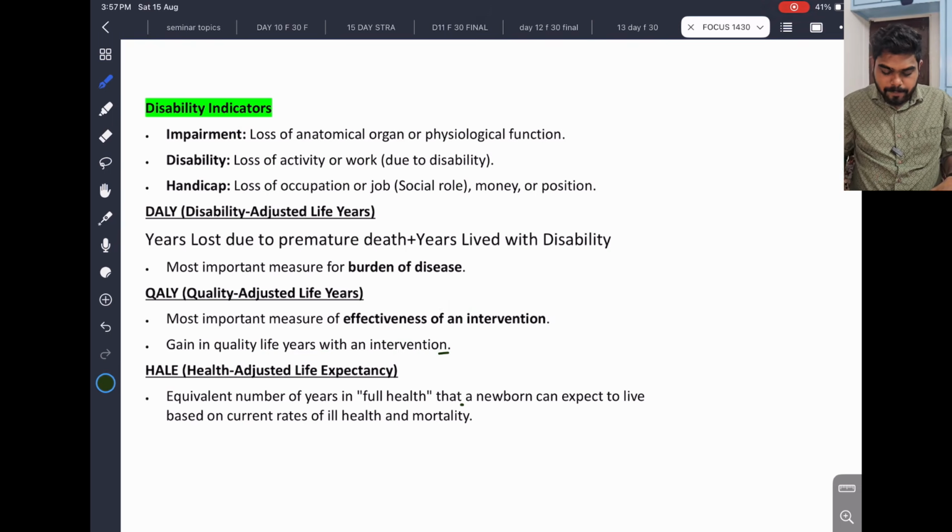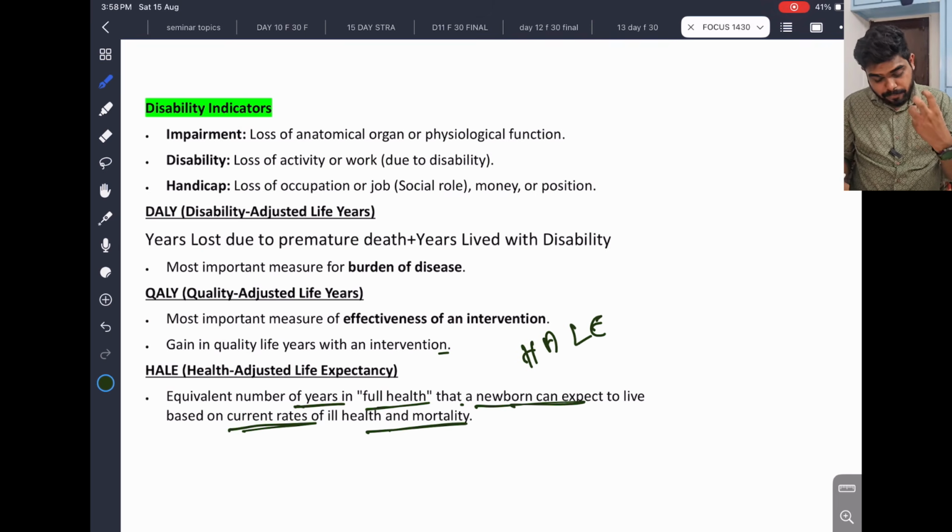And what about HALE? Health adjusted life expectancy. It is the equivalent number of years in full health that a newborn can expect to live based on current rates of ill health and mortality. HALE is very simple. This is an expected life, with the health adjustment. What are the health parameters which can cause fatality, problems, issues? With that they are calculating the life expectancy, in simple words.